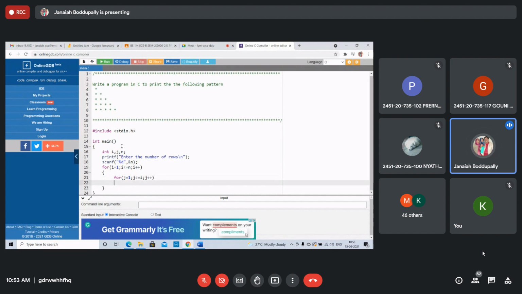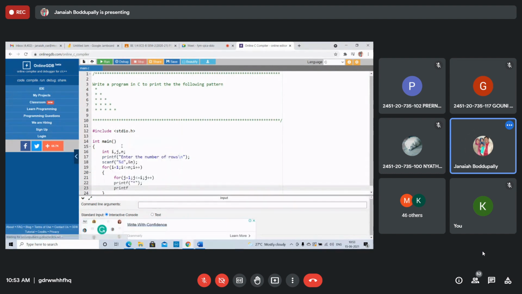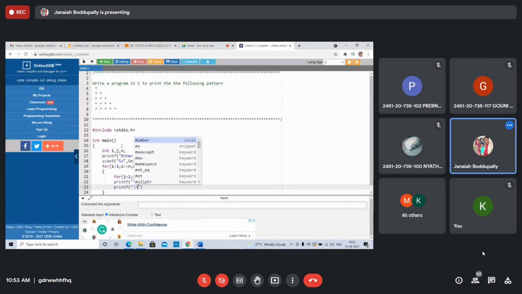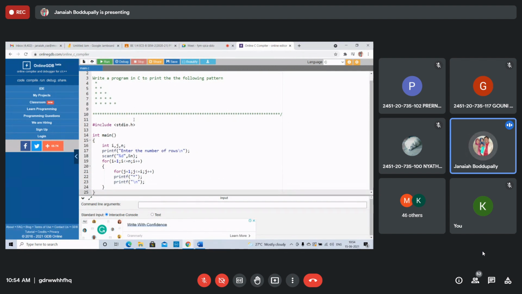In this, printf the star. Again printf backslash n, for this to come into the next line. Using the for loop, you need to write this in the flower brackets.